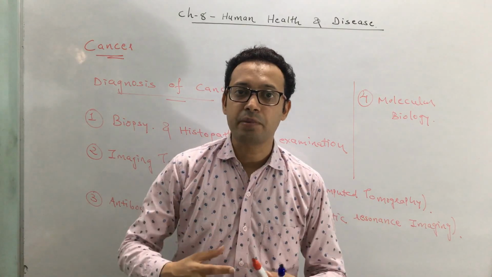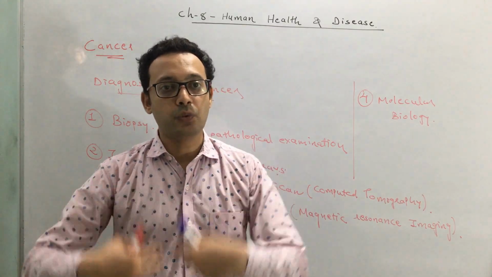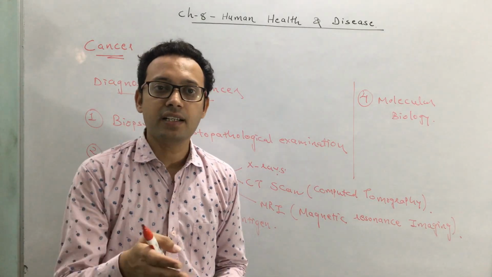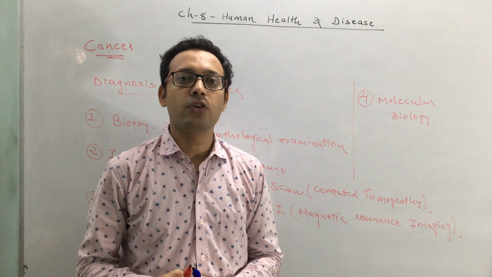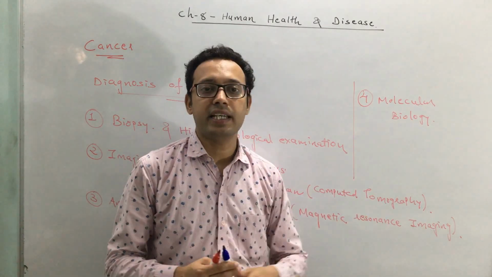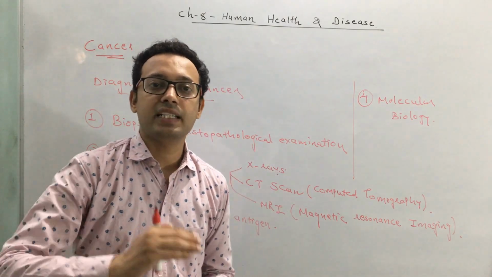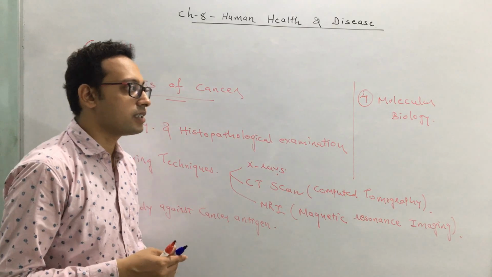So we can advise that person to stay away from such agents, because if they are exposed, the proto-oncogene gets converted to an oncogene and they might suffer from cancer. This is useful in cases where cancer is inherited from one generation to another generation.